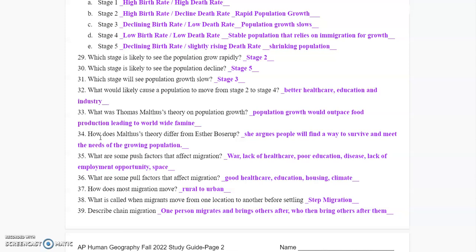38, what is it called when migrants move from one location to another before settling? That's step migration. Remember, it goes from small farm to rural to city to big city.